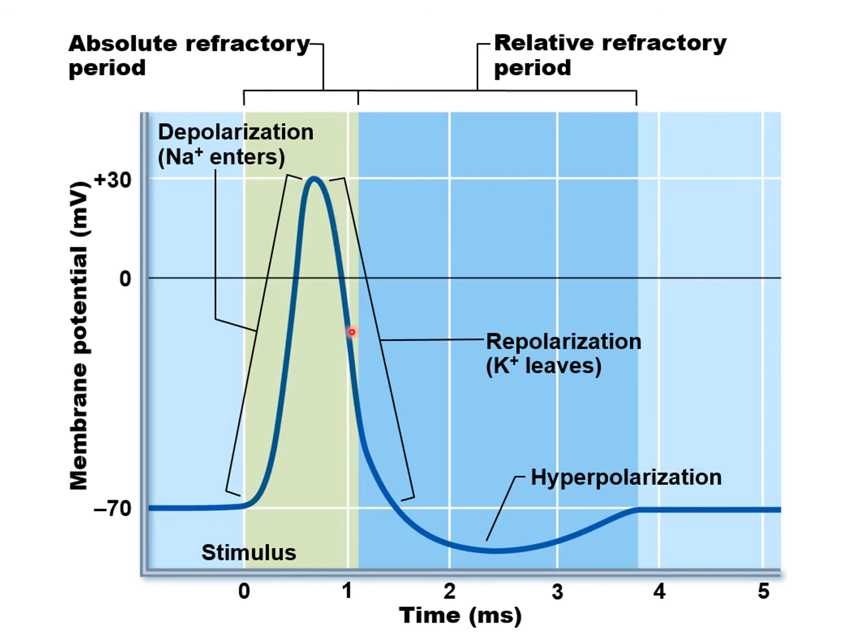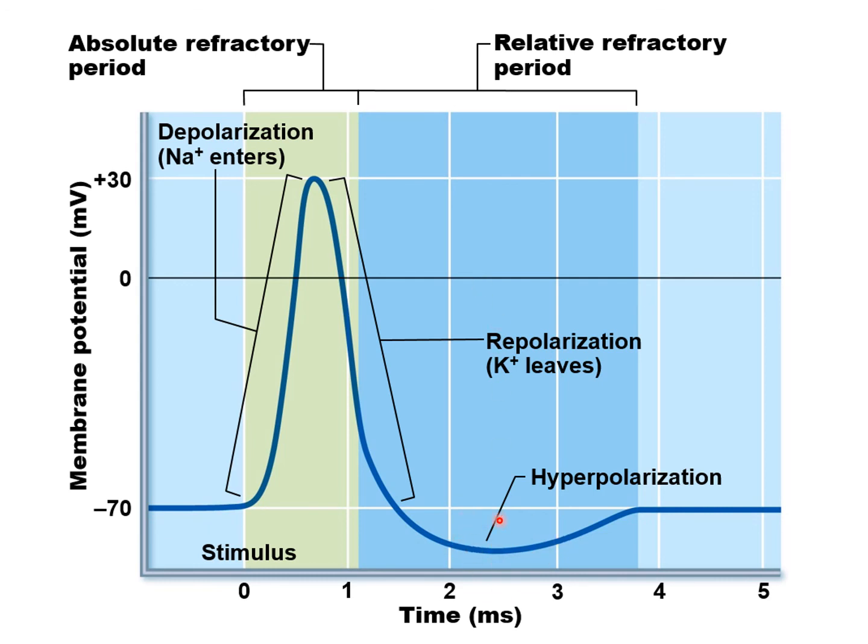But if we go to the next area, this darker blue area right here, we can see that during most of this time we have hyperpolarization. Resting state is -70, but this is less than the resting state; let's say it's -80, which is further from zero than at rest. We know we can produce an action potential from the resting state, and if the neuron is hyperpolarized you still can.